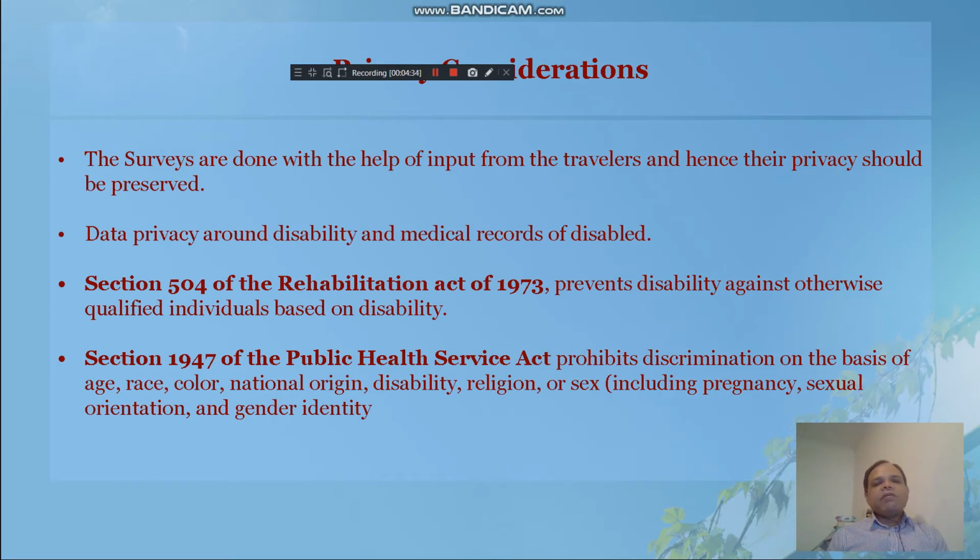In terms of privacy, the surveys are done with the help of our customers who are travelers, hence their privacy should be preserved. The data privacy around the disability and medical records of the disabled is of primary consideration. Section 504 and Section 947 around the Rehabilitation Act of 1973 and Public Health Service prevent any discrimination against otherwise qualified individuals based on their disability.